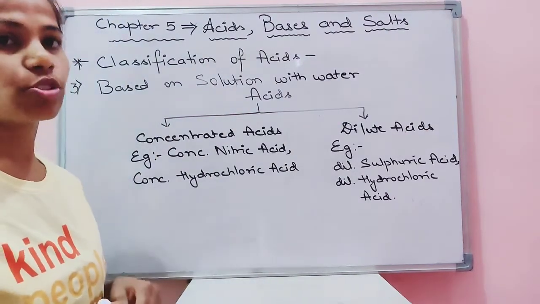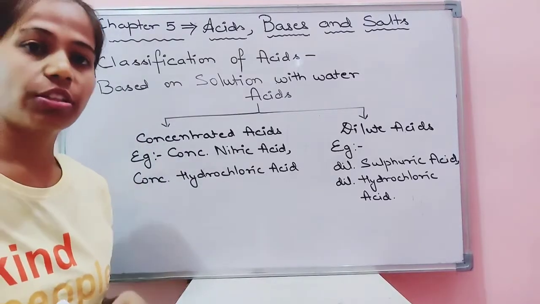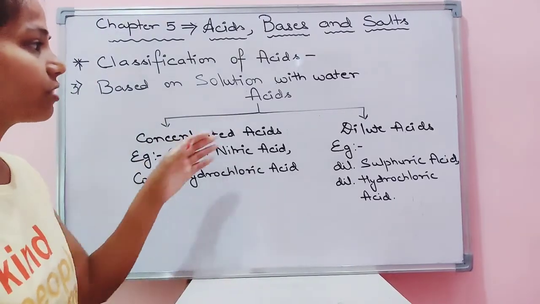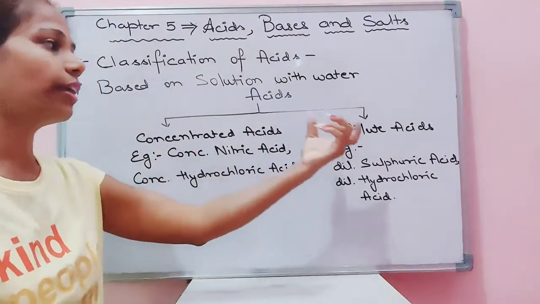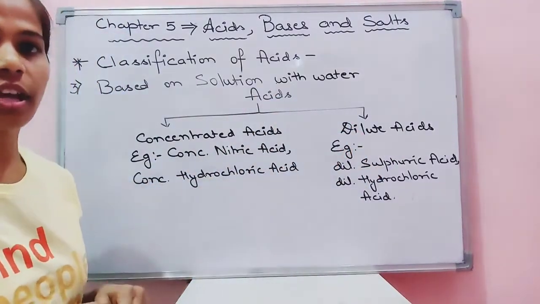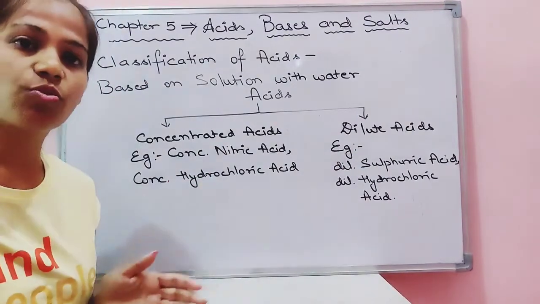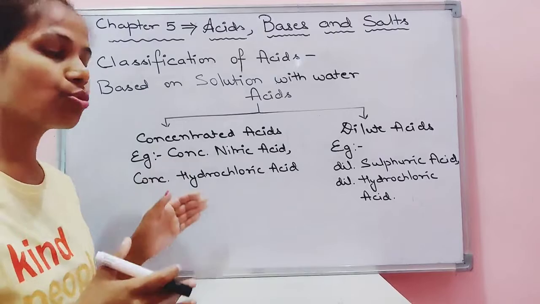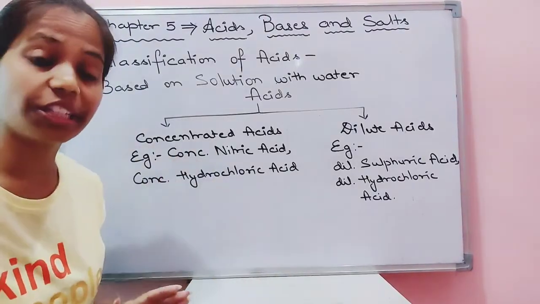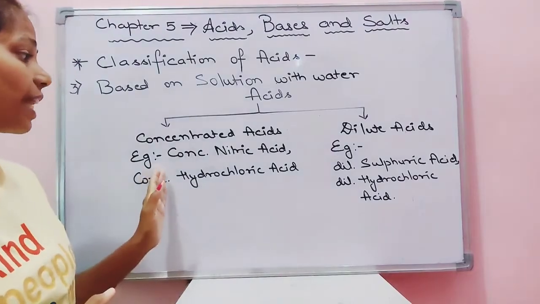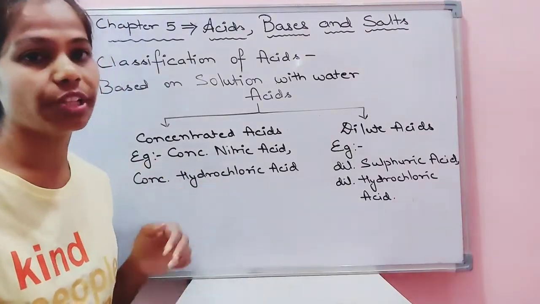Let's move on to the next topic, children. That is based on the solution with water. We are classifying acid into two types. That is concentrated acid and the dilute acid. When the amount of chemical in the acid is very high and there is no content of water, then it is known as concentrated acid. For example, we are having concentrated nitric acid, concentrated hydrochloric acid.